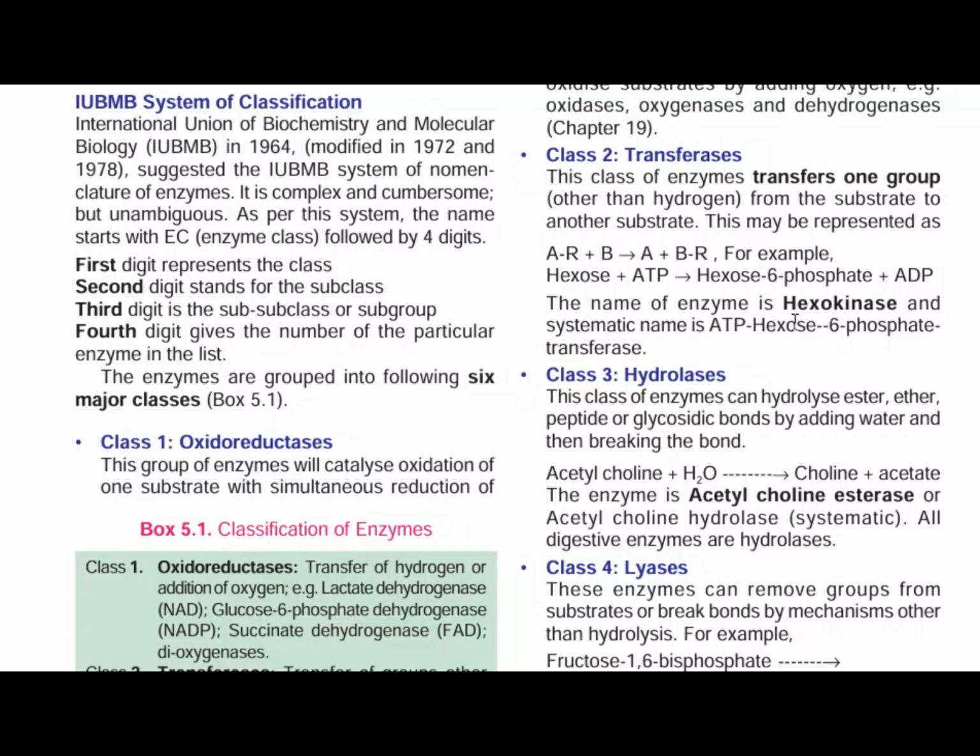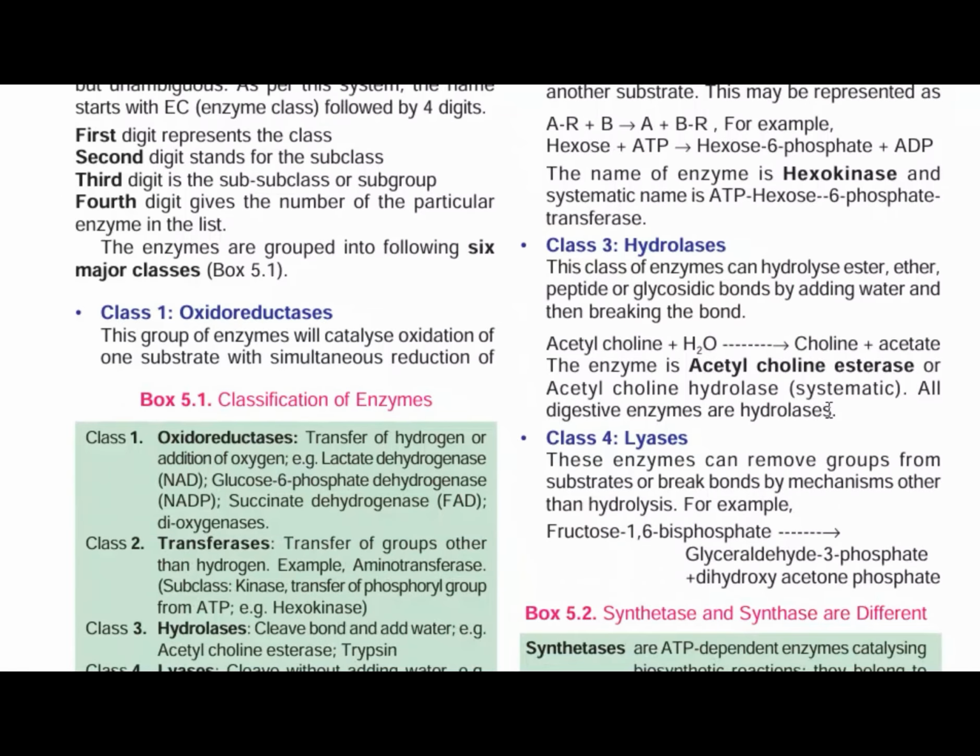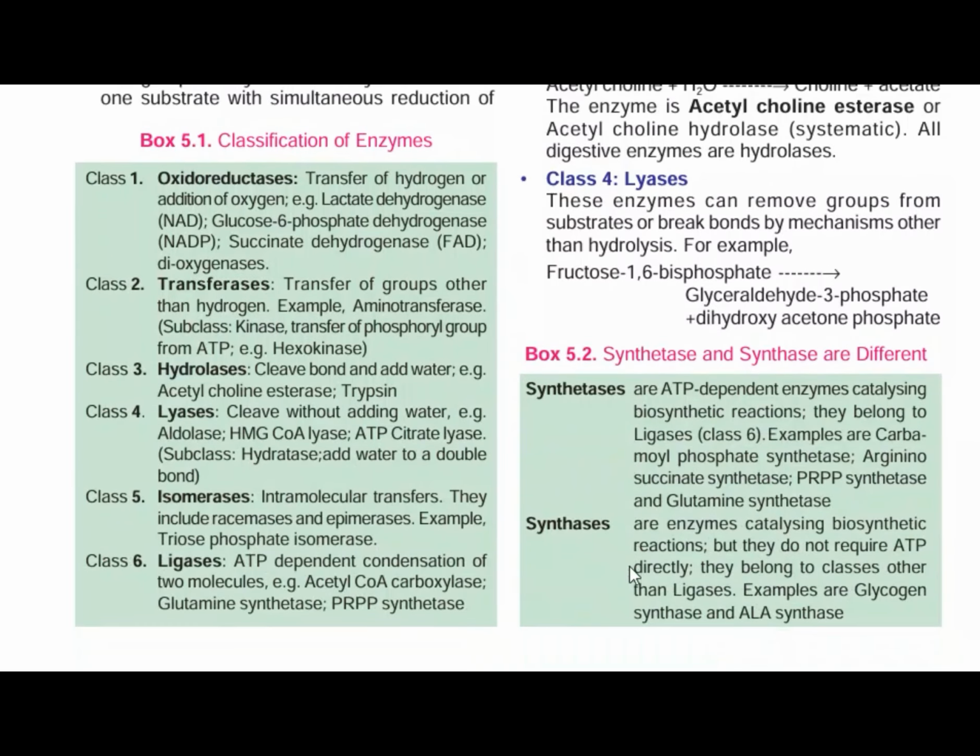Number 3, hydrolases. This class of enzyme can hydrolyze ester, peptide, or glycosidic bonds by adding water and thereby breaking the bonds. An example is acetylcholinesterase. Now, the number 4 class is the lyase. These enzymes can remove a group from a substrate and break bonds by mechanisms other than hydrolysis. Examples are fructose 1,6-bisphosphate aldolase and others. So this is the total of six classes of enzymes, starting from oxidoreductase to ligase.